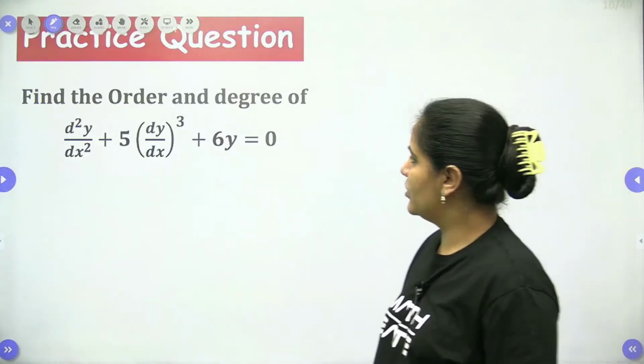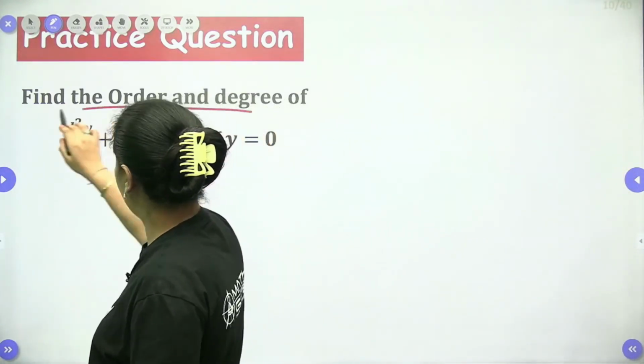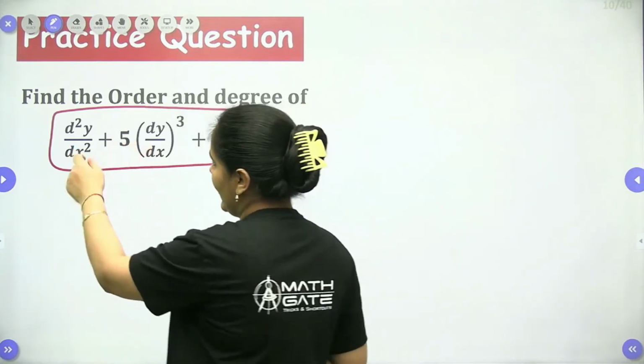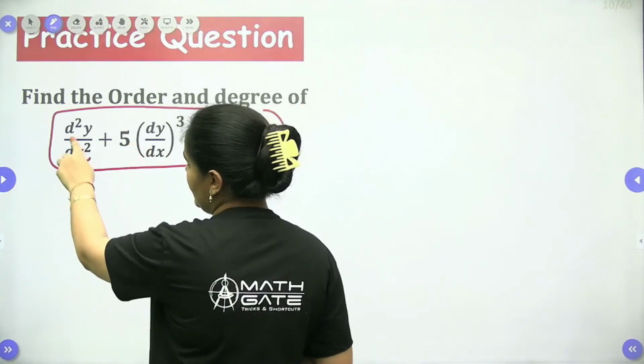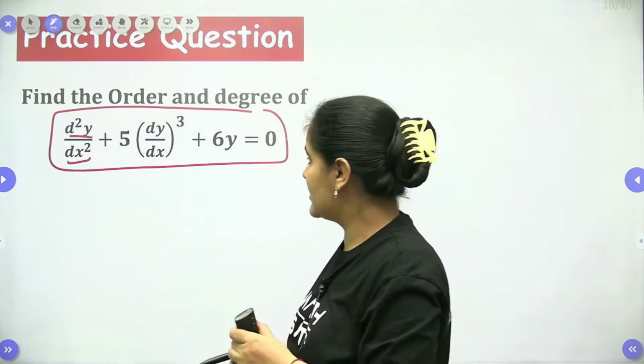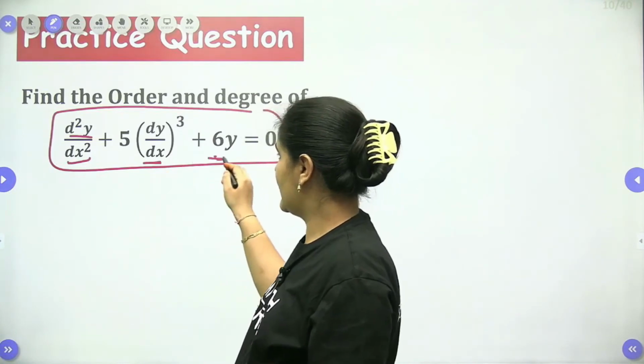So let me show you. Here you have to find the order and degree. We can see easily that we have a differential equation. The highest derivative, meaning the order of the derivative, is second order: d2y by dx2, plus 5 dy by dx plus 6y.